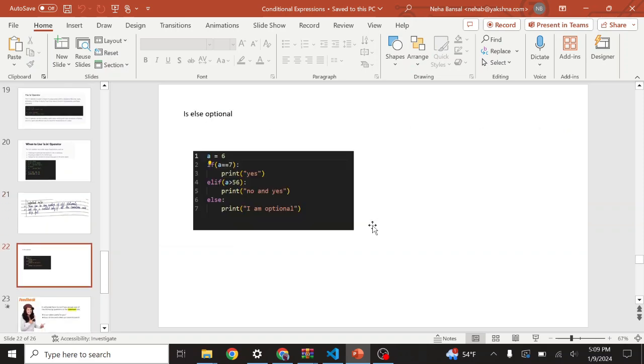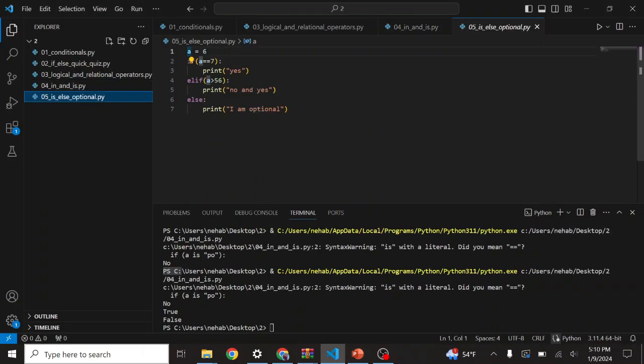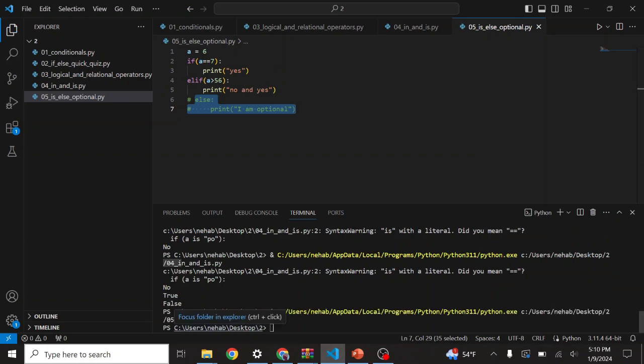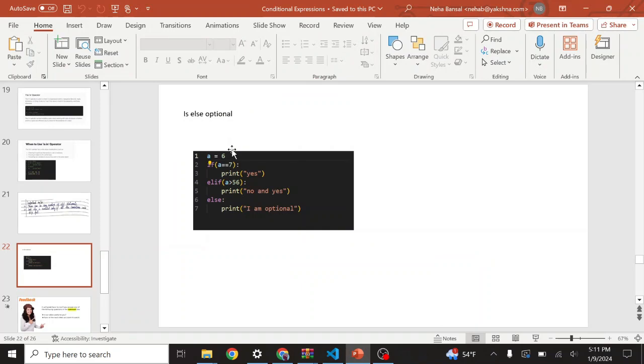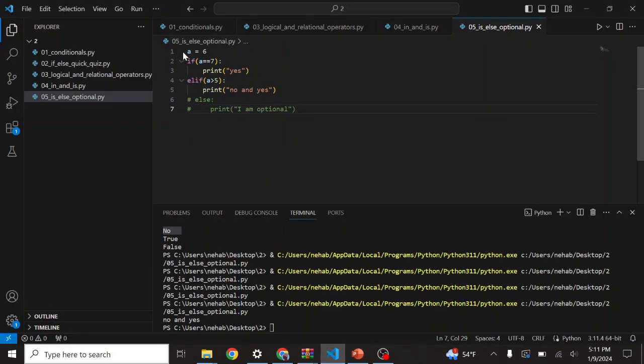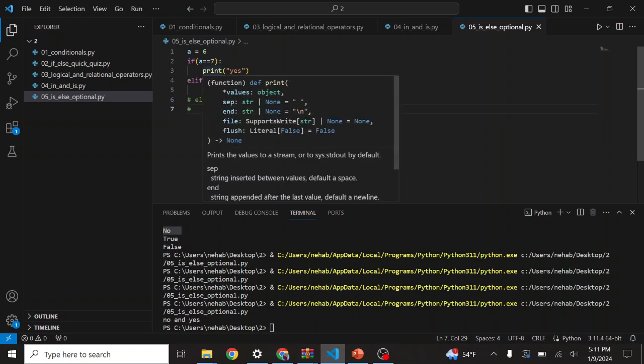Now the question is whether else is optional or not. Let's see. Suppose a is equal to 6, and if I run this command without else, can we run it? Yes, you can run this command, right? So suppose I have made a variable a is equal to 6. If a is equal to 7, then print yes.